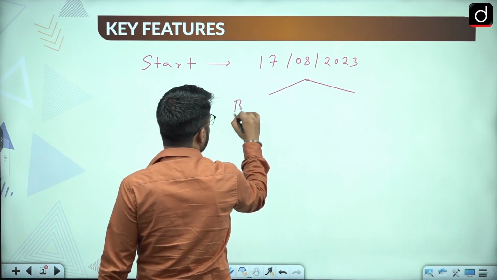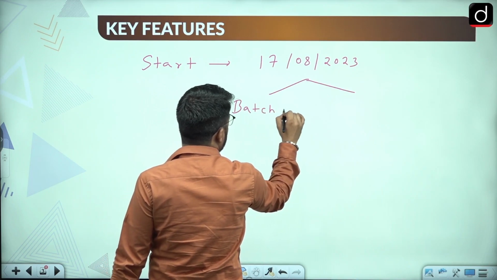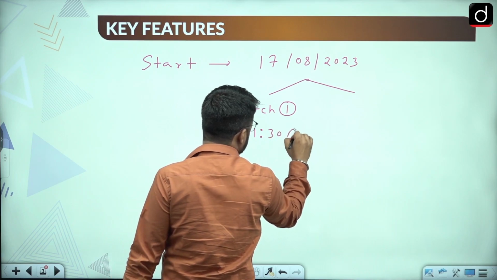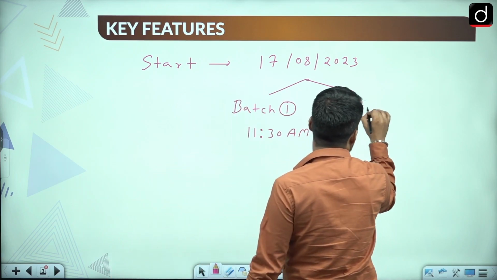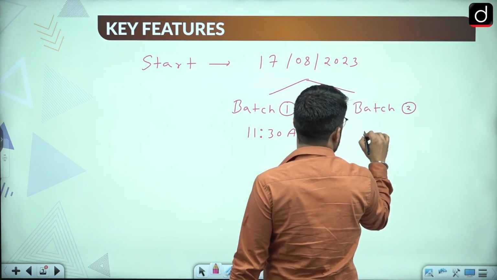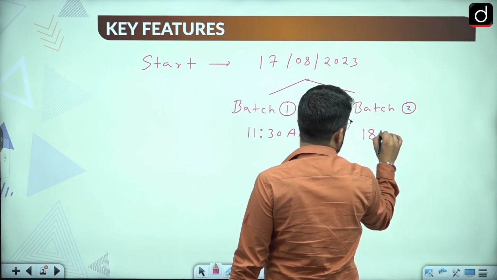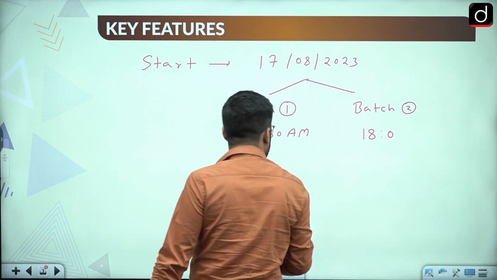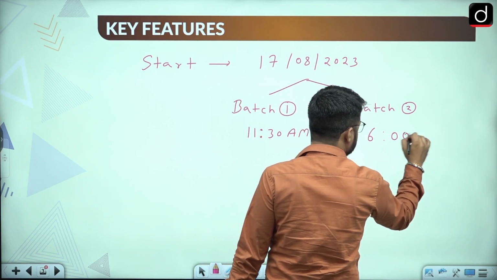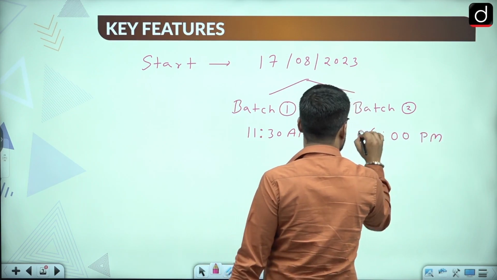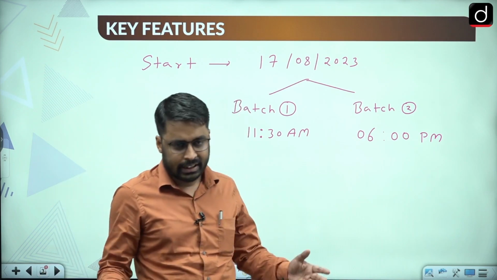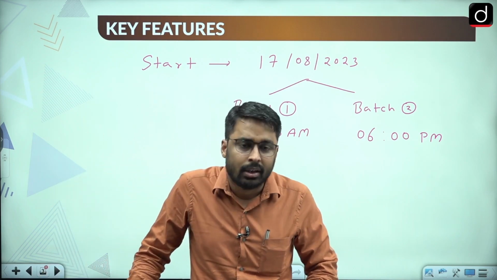Your batch 1 time would be 11:30 a.m. and your batch 2 time will be 6 p.m. I'll write 6 p.m., not 1800 hours, right? So the first batch will be at 11:30 a.m. and the second batch at 6 p.m.